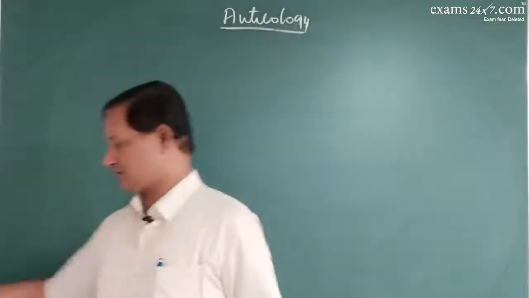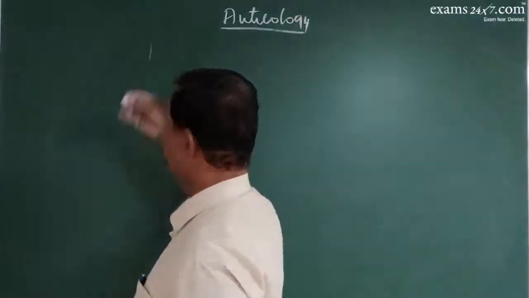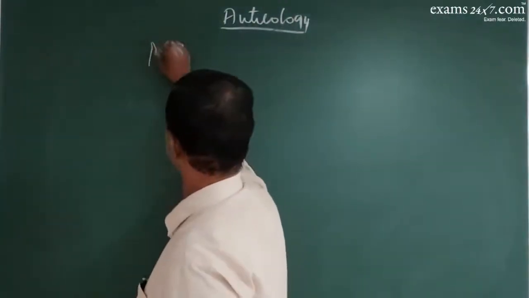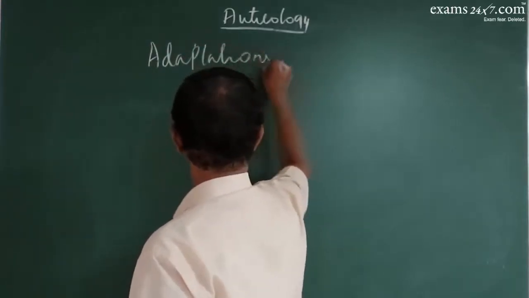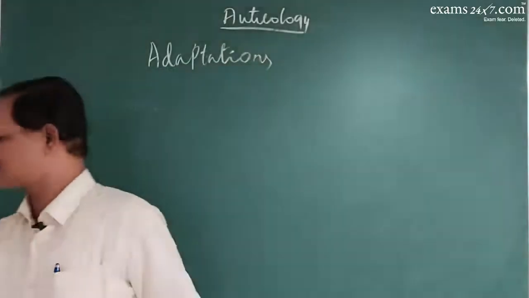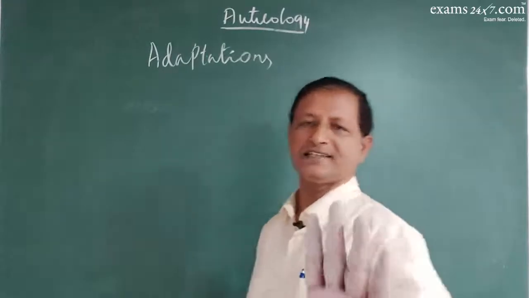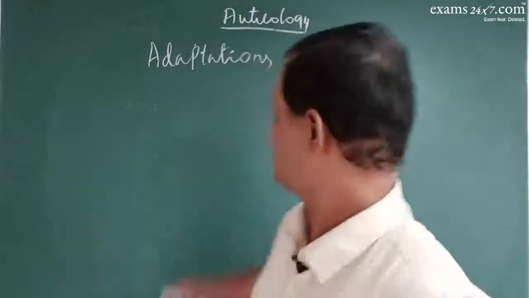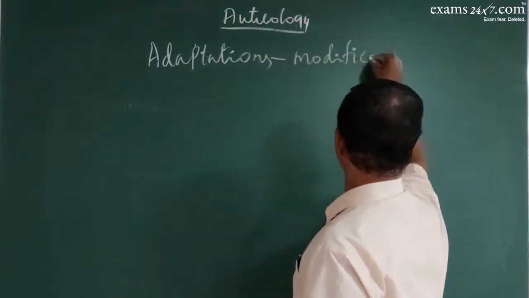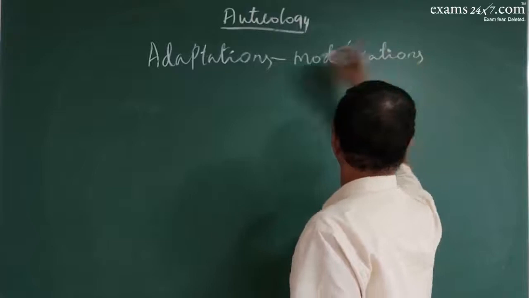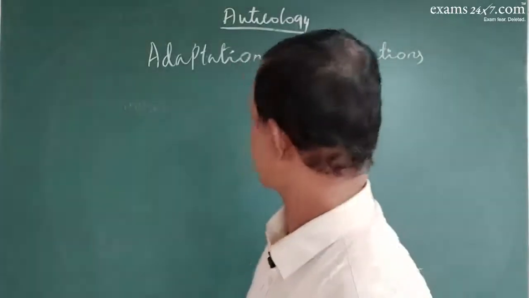So this is response. But sometimes organisms will try to adapt themselves. So they show adaptations. What is adaptation? Adjustment, modification. Adaptation is nothing but modification made by organisms themselves so as to adjust to the given environmental conditions.